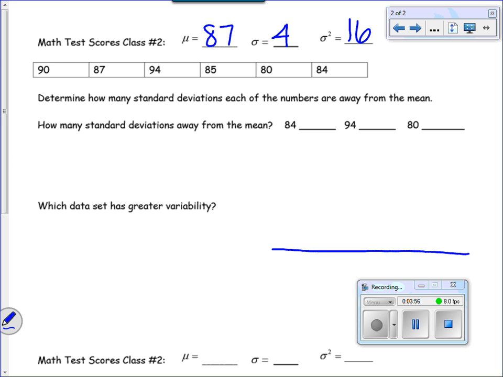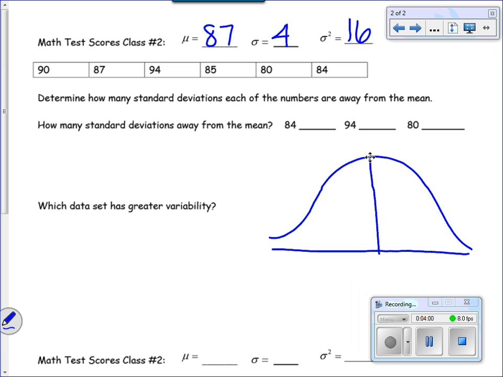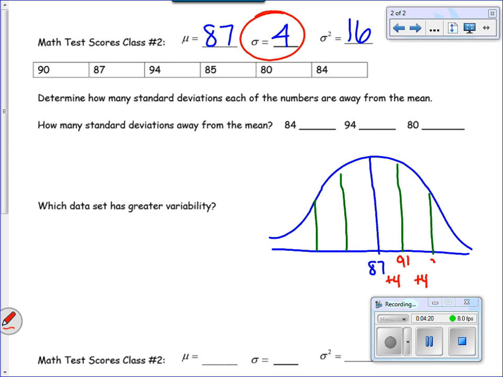I'm going to draw myself a little bell curve so I can see all these standard deviations represented. I'm going to put my mean, and then divide it into my standard deviations. Now my standard deviation this time is 4, much smaller than class set 1. So each time I'm going to be adding 4. And if I do that, here are the numbers that I get.